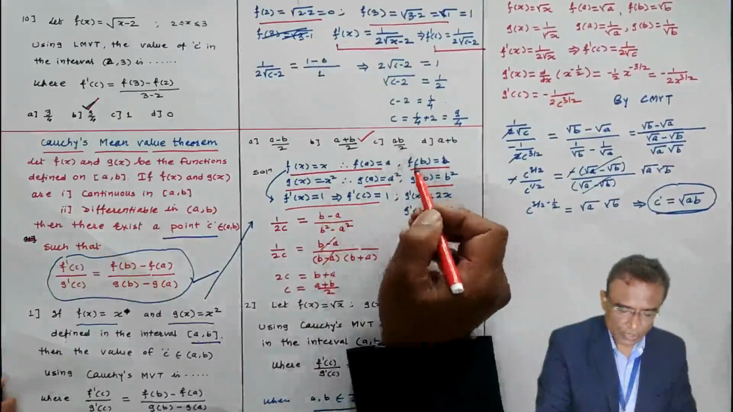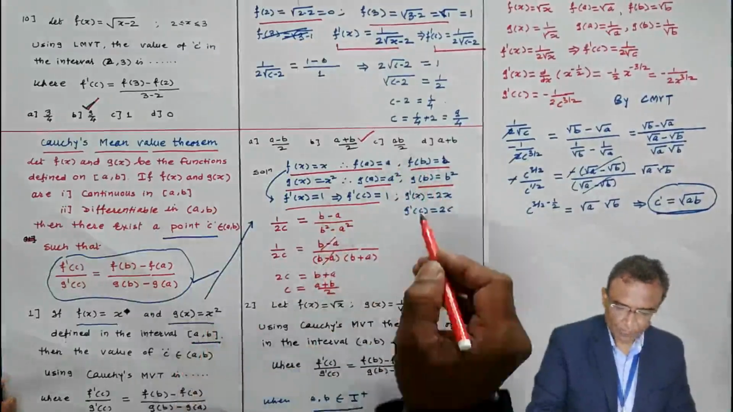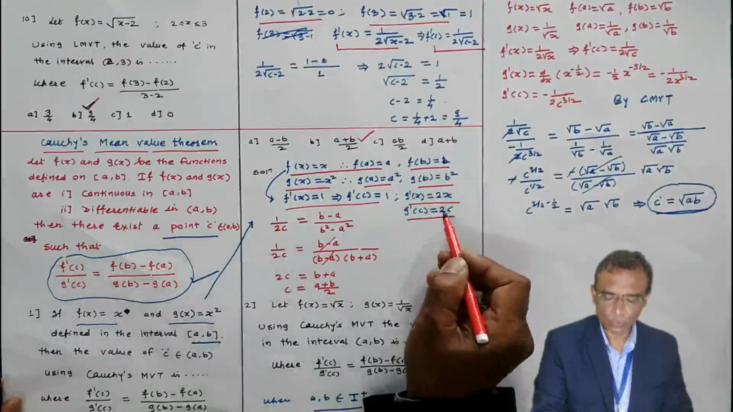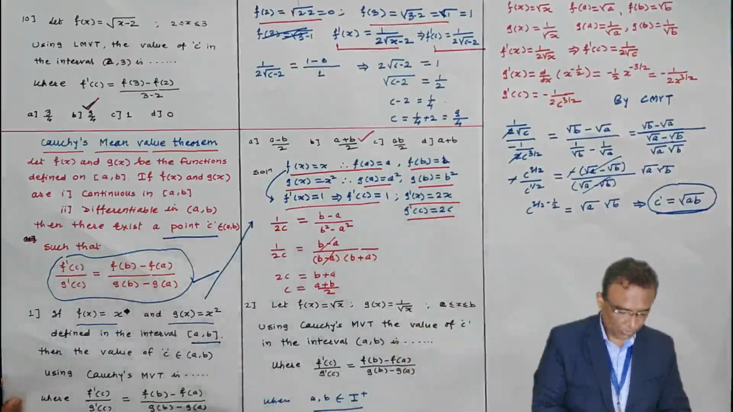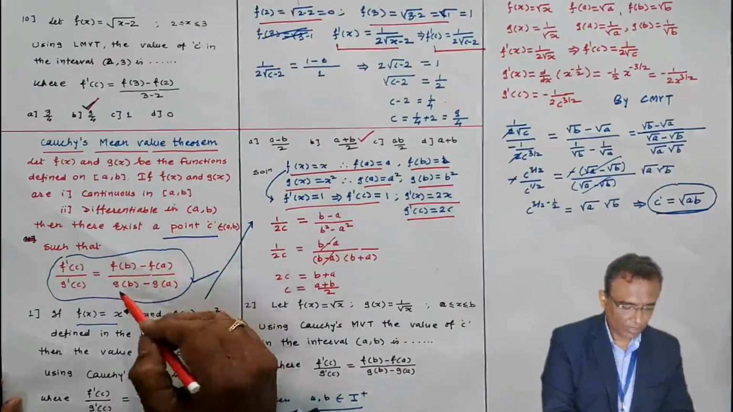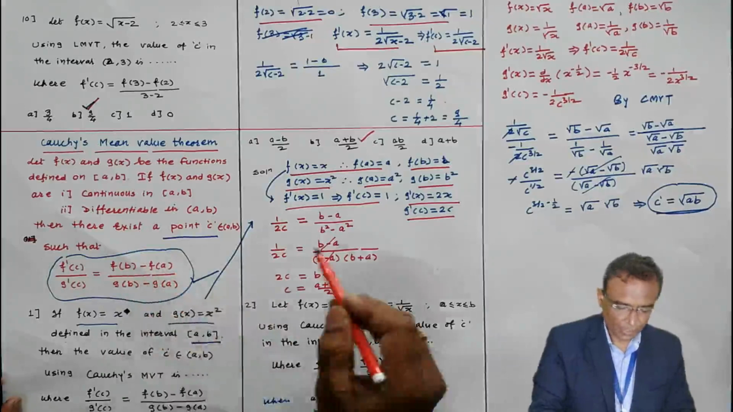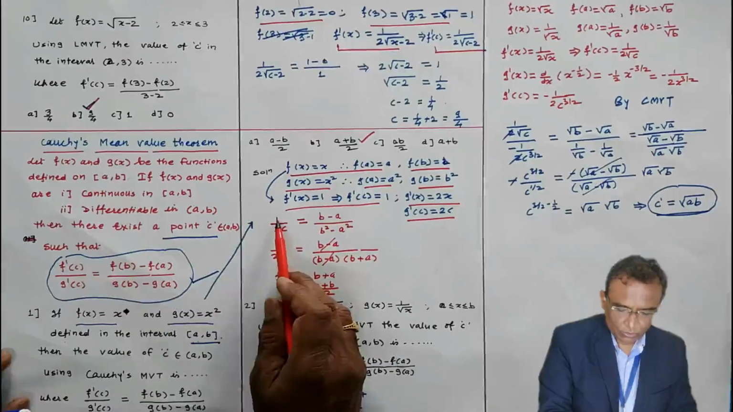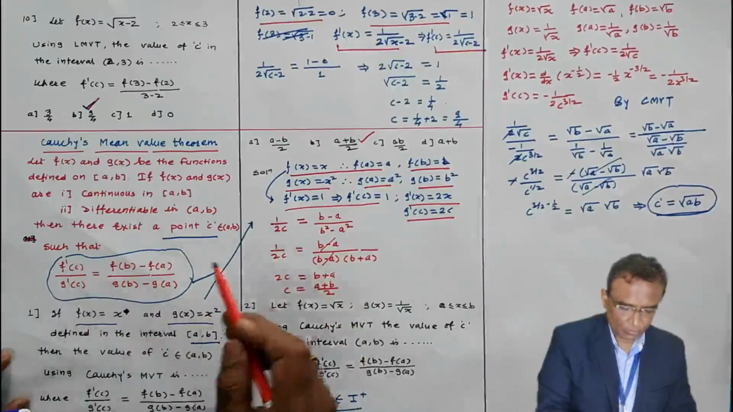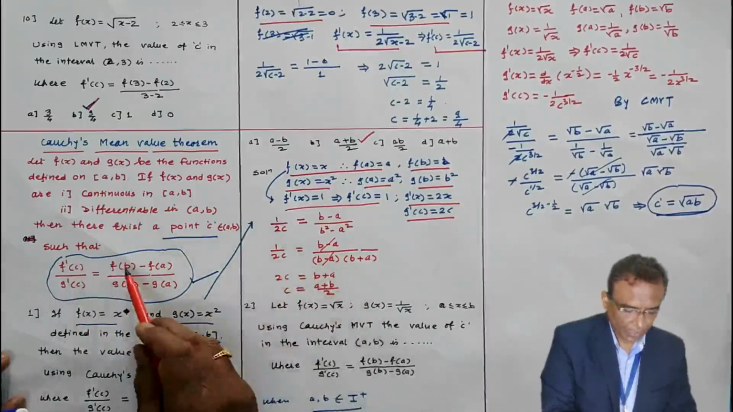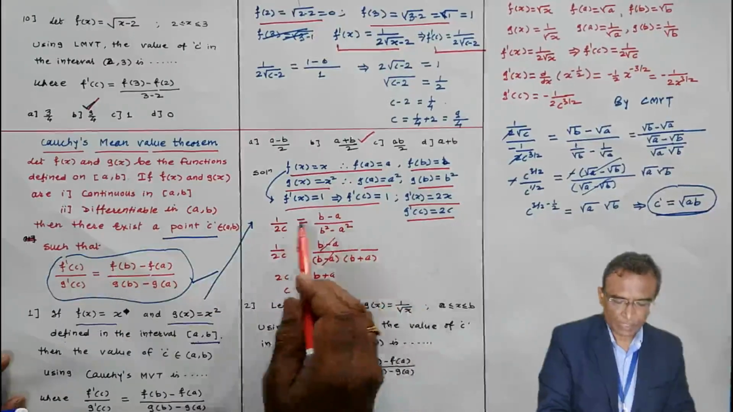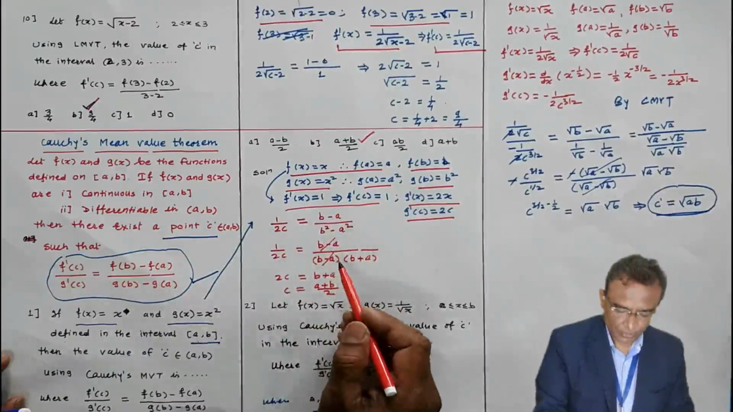G(x) is x square, g'(x) is 2x, put x equal to c, g'(c) is 2c. Means all these 6 values we have to obtain: f'(c), g'(c), f(b), f(a), g(a), and g(b). All those values I am putting here: f'(c), g'(c), f(b), f(a), g(b), g(a). This we are going to solve and we have to find the value of c.